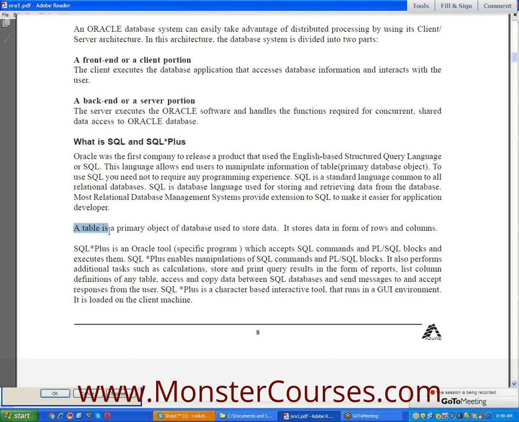What is meant by table? A table is a primary object of database used to store data. The systematic arrangement of rows and columns is known as a table. The horizontal lines are known as rows and the vertical lines are known as columns. It stores data in the form of rows and columns. A table is known as a database object. Table or database object, both are same.